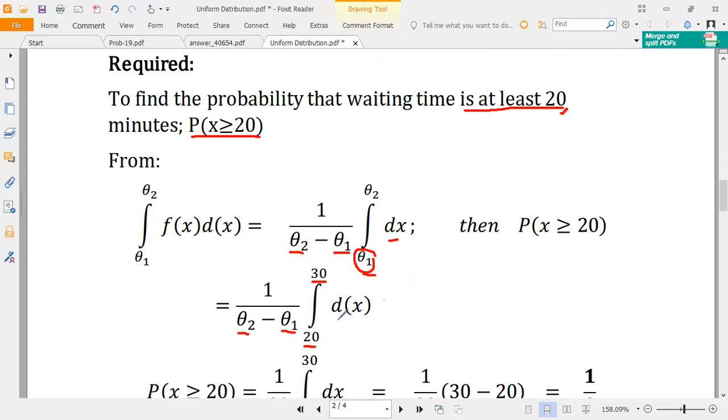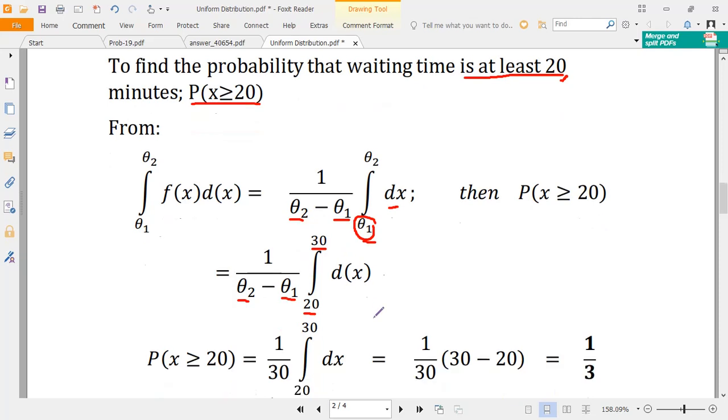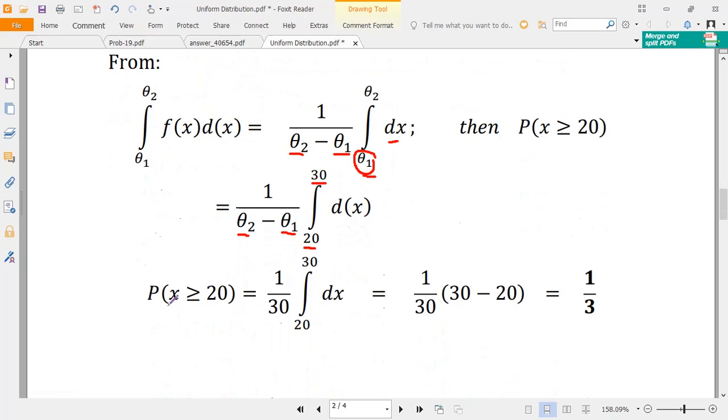That's why we're taking the integral from 20 to 30 of dx. Now the probability for x greater or equal to 20 will be equal to 1 over 30, which is the same as 1 over theta2 minus theta1 from the function, then the integral from 20, which is the lower limit, up to 30 dx.